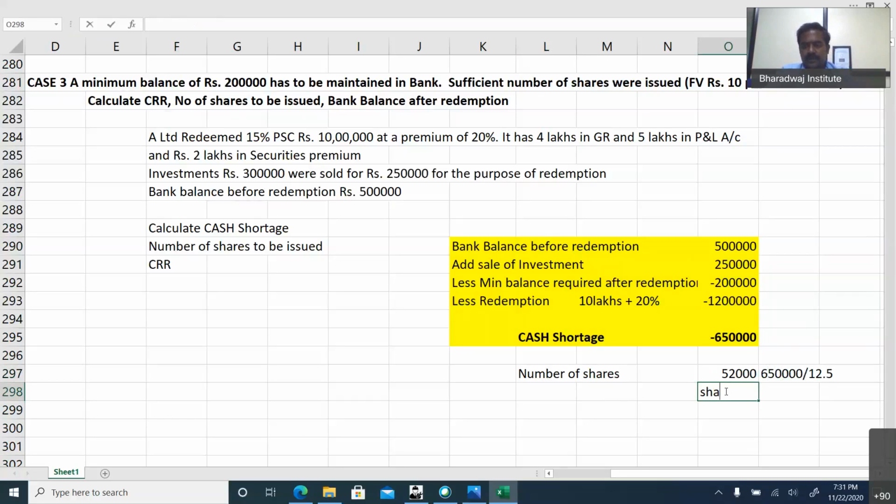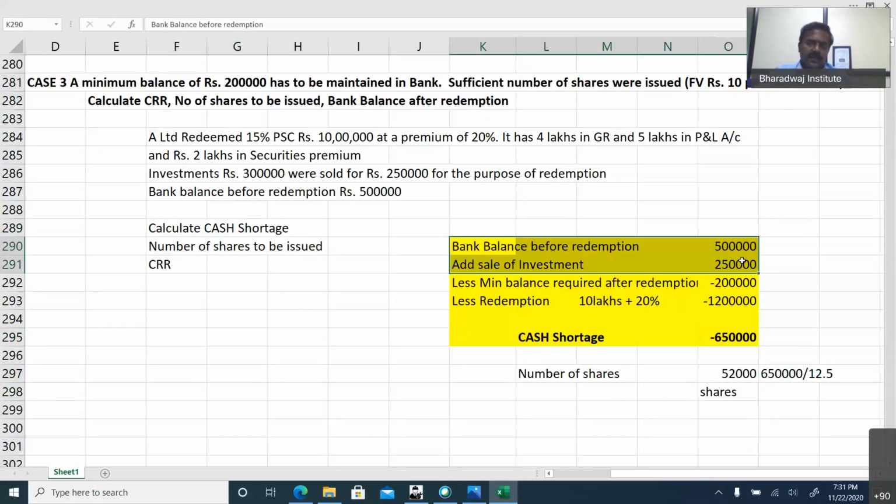52,000 shares we need to issue. So cash shortage is 6,50,000. Number of shares to be issued, once again, I repeat.